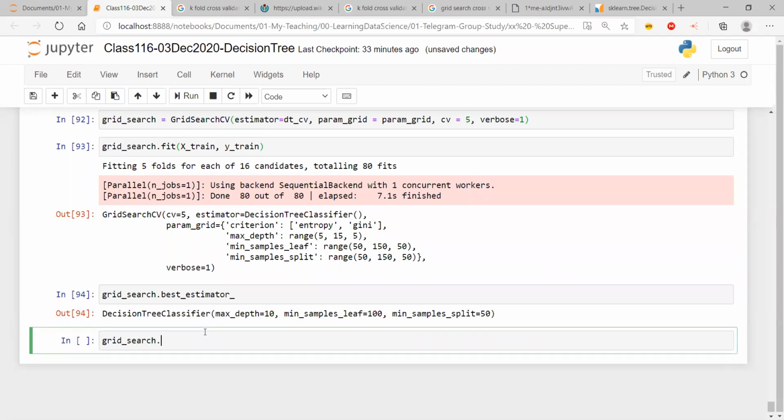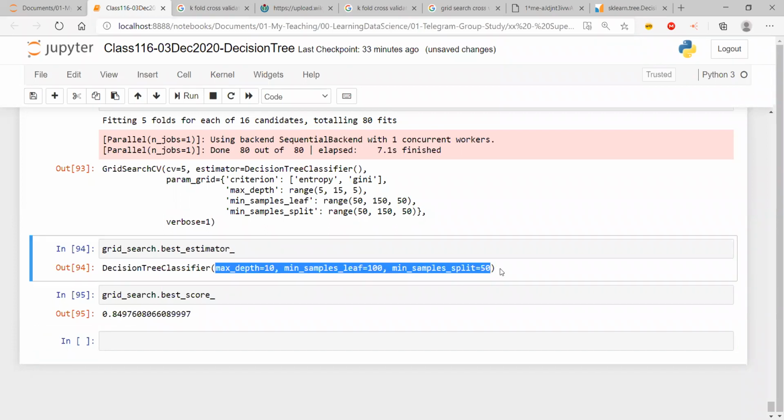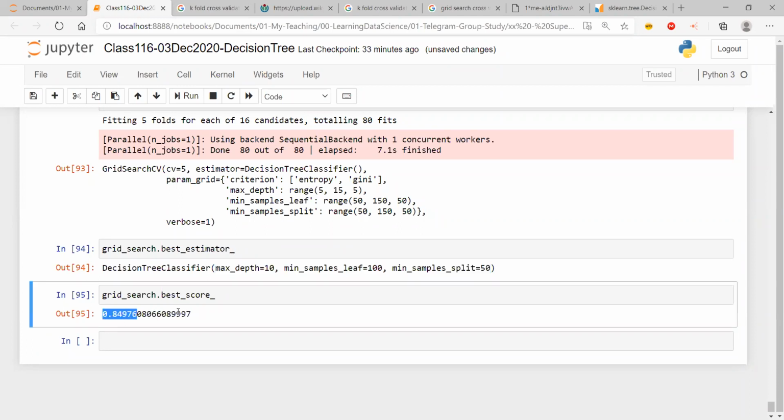If I just take grid search and call best score, I get a best score of 84.97, which means if I create a decision tree model with these three hyperparameters, I should get a model which has close to, not exact, close to 85% of accuracy. Let's see.